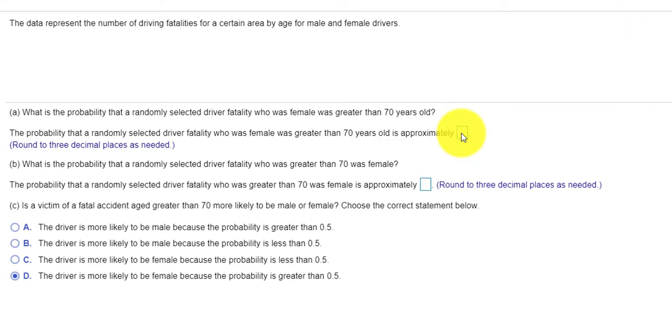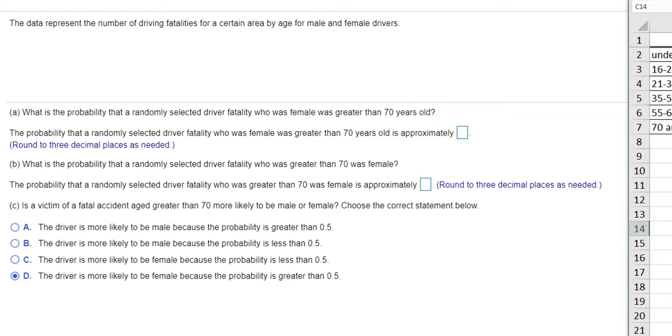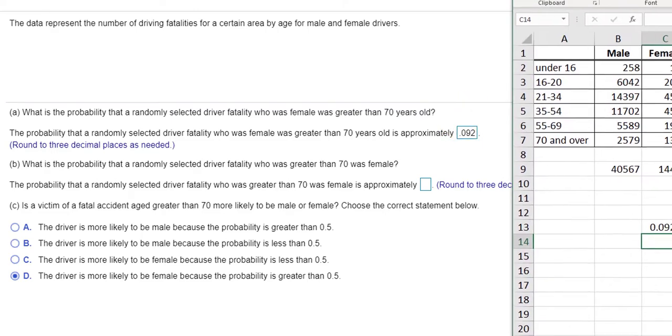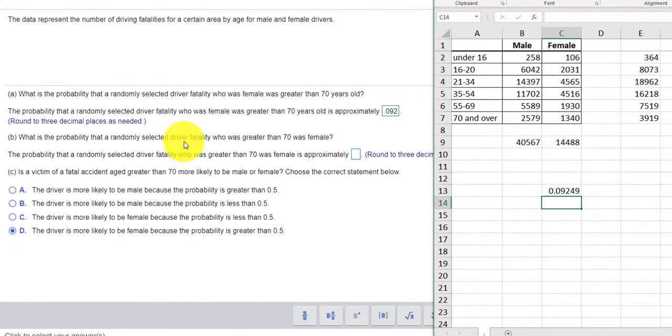So I'm going to enter that here, 0.092. And then we want the probability for someone that's greater than 70 was female.